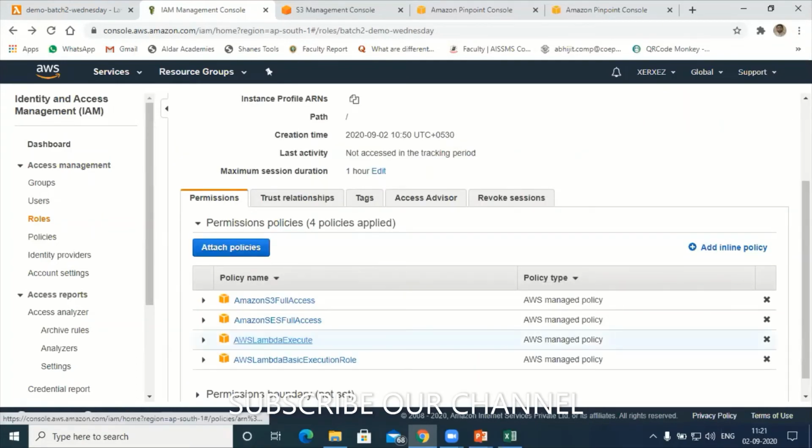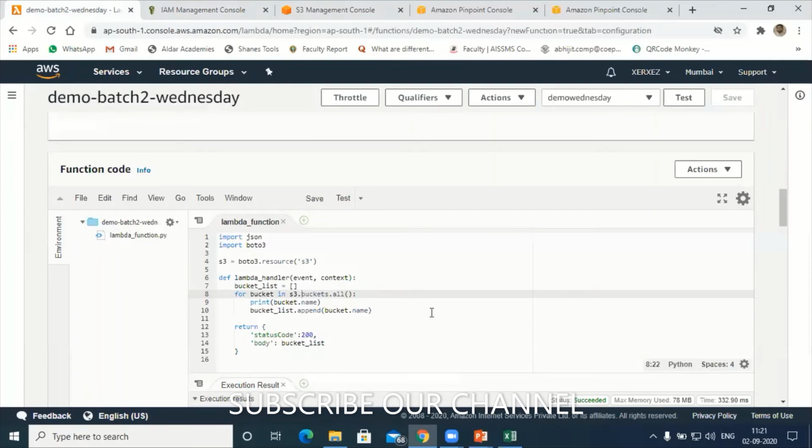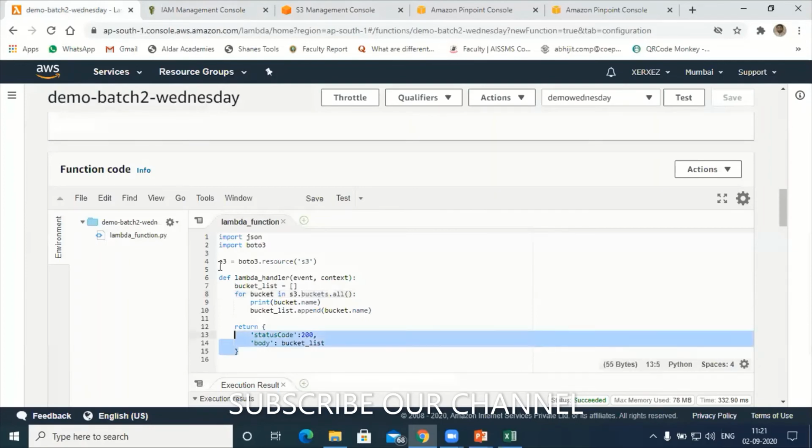Next task is S3, which is already configured. SES is also configured because I have already verified my email. So next, I'll go to my Lambda function again. Let me delete this first, and this again. Let's try to write one more simple program.